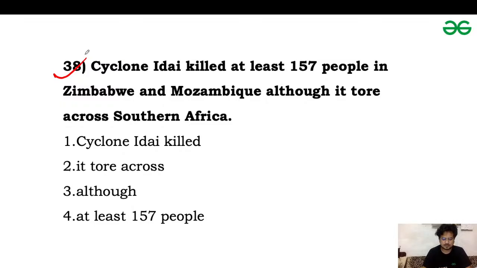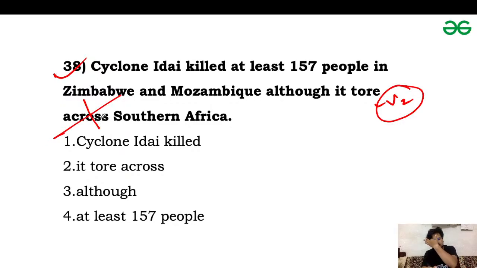What should be the answer? Cyclone Idai killed at least 157 people in Zimbabwe and Mozambique. Although it tore, we have used the second form of the verb tear. So it tore across will not be correct. We should remove this preposition here. So it tore southern Africa. This will be the correct one.